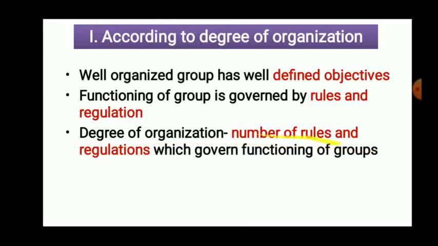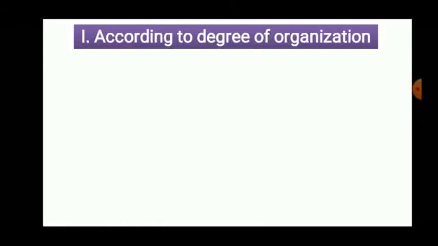The number of rules and regulations adopted by a particular group is going to decide the degree of organization. Degree means percentage. That means if the number of rules and regulations is more, the degree of organization is high. If the number of rules and regulations is low, the degree of organization is low. Are you getting it? So the number of rules and regulations is going to decide the degree of organization of that particular group.